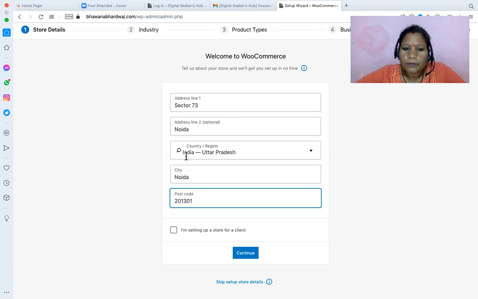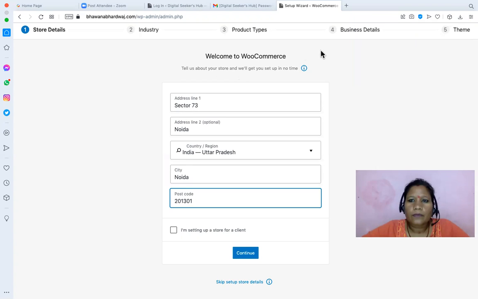What is the implication of the last item? I am setting up for a client or self. So whenever you are, see, all this information they are taking to qualify whether you can be their paid customer or not. So if you are setting up for a client, that means it's your business. They will give you more credit.